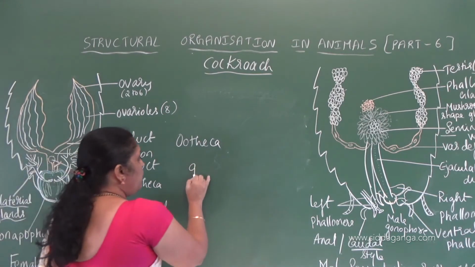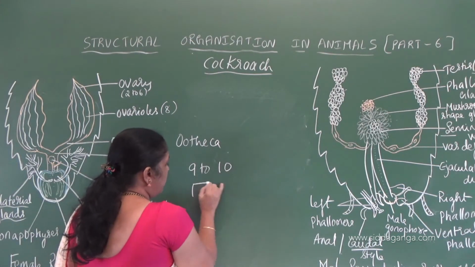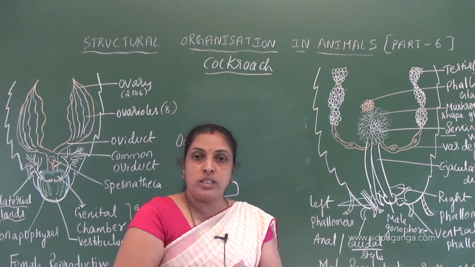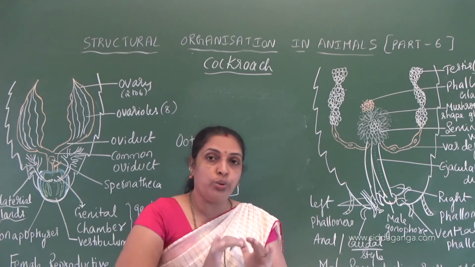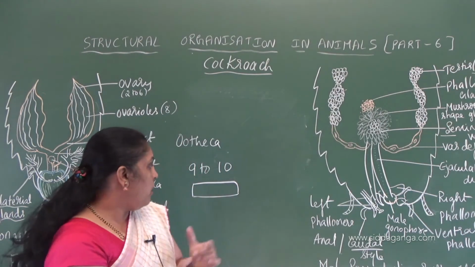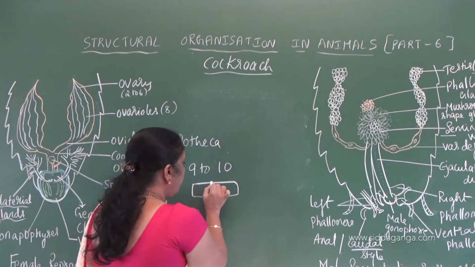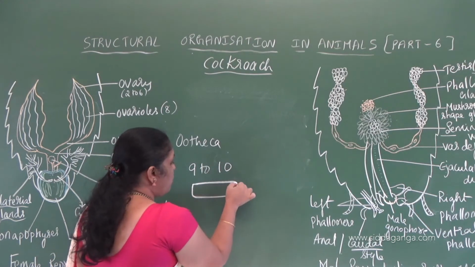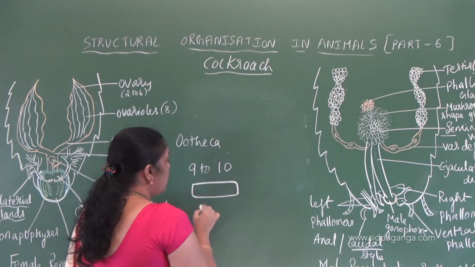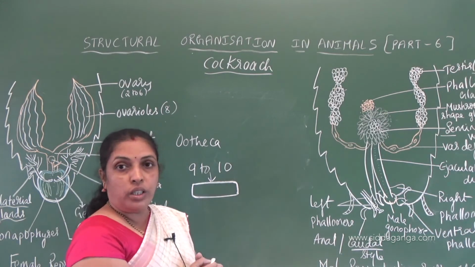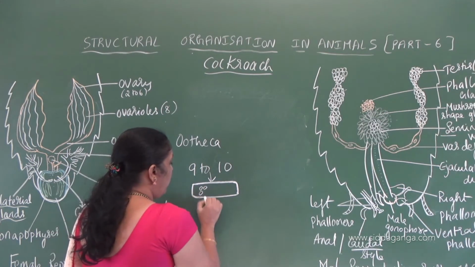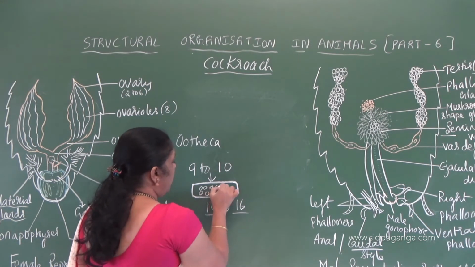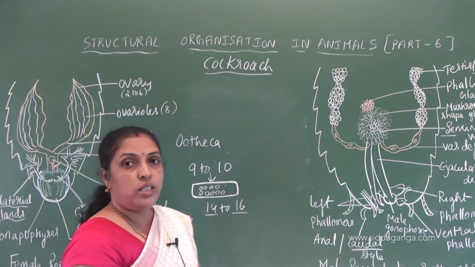So 9 to 10 oothecas are going to form like this, which are dropped near the crevices or crack regions, and they are glued to that surface. And these are dropped near humid areas where humidity is more, and also near the food sources. So it releases 9 to 10 oothecas, and each ootheca contains 14 to 16 fertilized eggs.